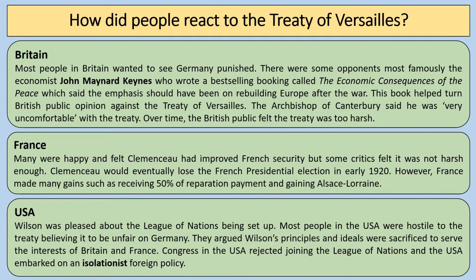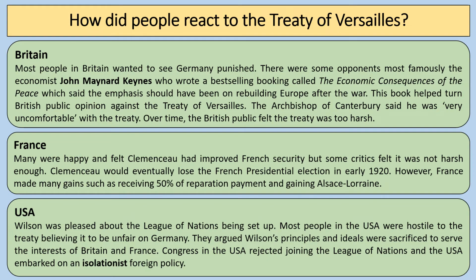Now, let's have a look at France. Many people in France, bearing in mind that most of the war was fought in France and a great deal of damage was done in the northern and eastern part of France, are happy. They feel that Clemenceau has improved French security, getting things like the Rhineland demilitarized, getting Alsace-Lorraine back, for example, and getting the reparations. But remember, Clemenceau was asking for £44 billion worth of reparations, and the actual figure came in at £6.6 billion. So that's quite a big climb down.